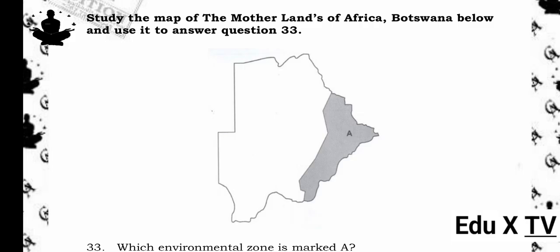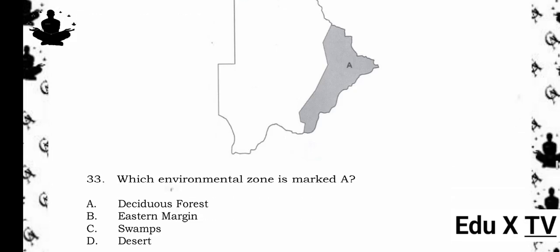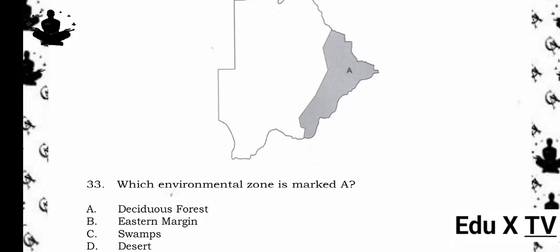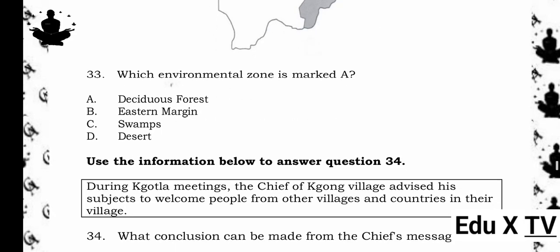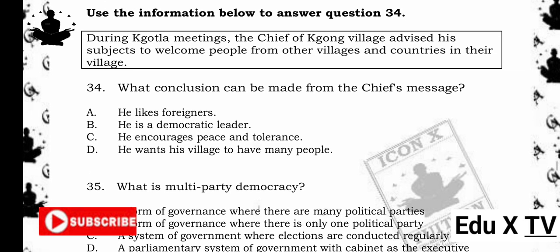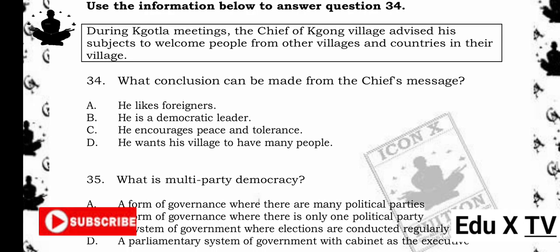Study the map of the motherlands of Africa, Botswana below and use it to answer question 33. 33. Which environmental zone is marked A? A. Deciduous forest. B. Eastern margin. C. Swamps. D. Desert. The answer is B. Eastern margin. Reason being, the shaded area marked A on the eastern side of Botswana represents the eastern margin zone. This region has better soils, more rainfall, and is more suitable for settlement and agriculture compared to the rest of the country.